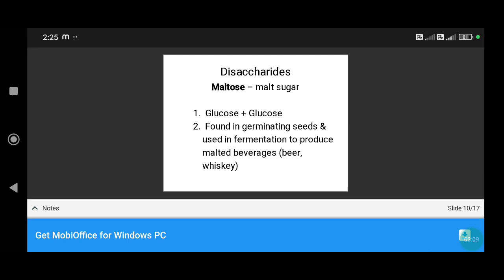Another example of disaccharides, maltose. Maltose is malt sugar. Glucose plus glucose is called maltose. It is found in germinating seeds and used in fermentation to produce malt for beer and whiskey.